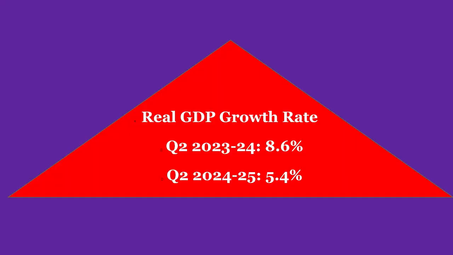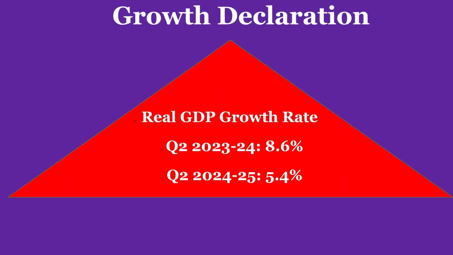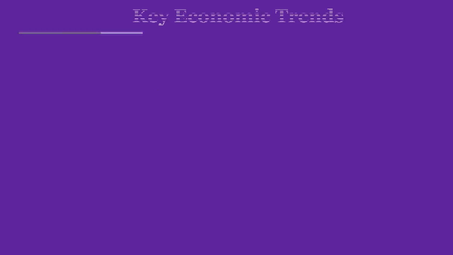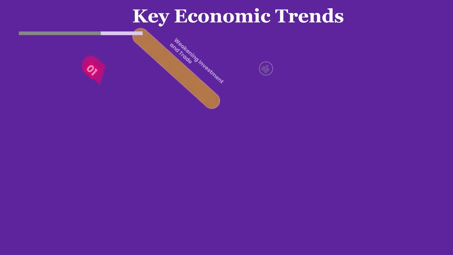Looking at India's growth deceleration: quarter two of financial year 2023-24 was around 8.6 percent, and now quarter two of 24-25 is 5.4 percent. This marks a significant return to growth levels seen two years ago, reflecting a broad-based slowdown, defining the quality of growth and weakening investment and trade. These are the main key economic trends.